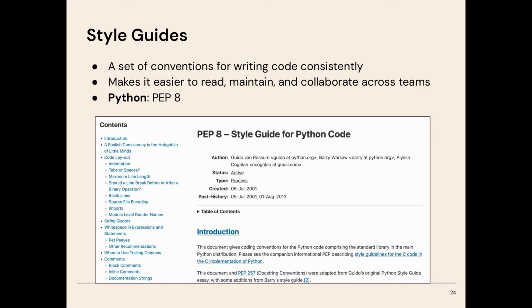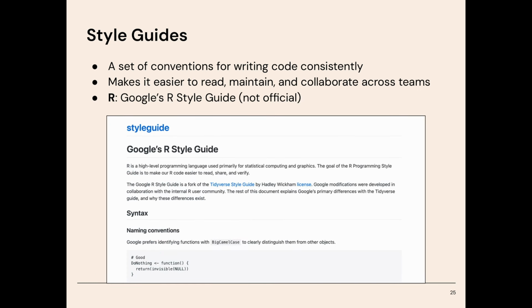But how do you know what the right style is for the language you're working in? Well, each language has its own official style guide that lays out the do's and don'ts. For example, in Python, the official guide is called PEP8. It's a set of recommendations about everything from indentation to line length to naming conventions. R actually does not have its own guide, but there are some external ones like Google's R guide, and there's also a tidyverse style recommendation for writing readable and consistent R code.